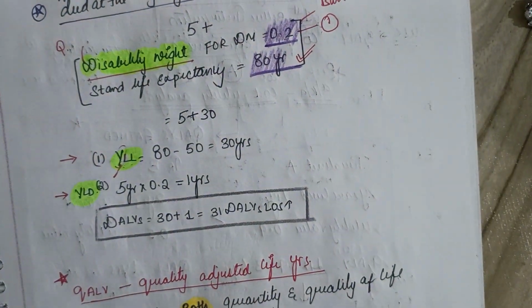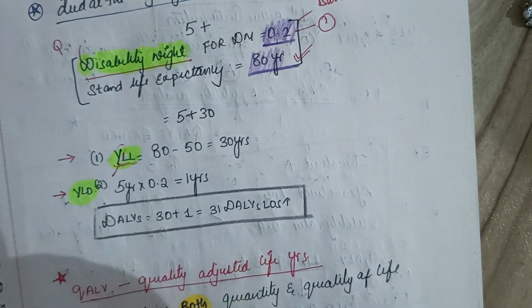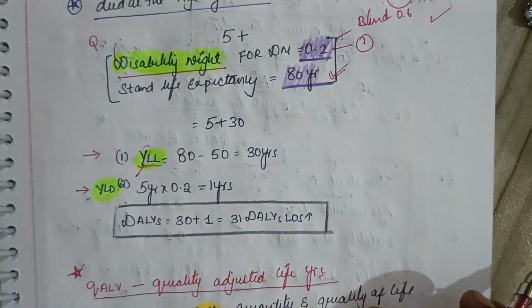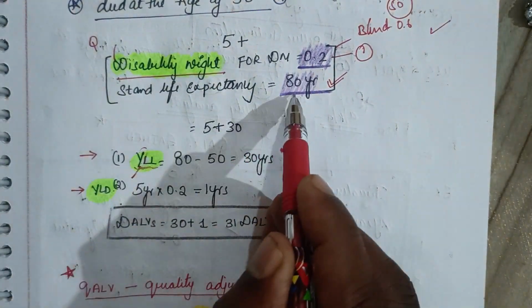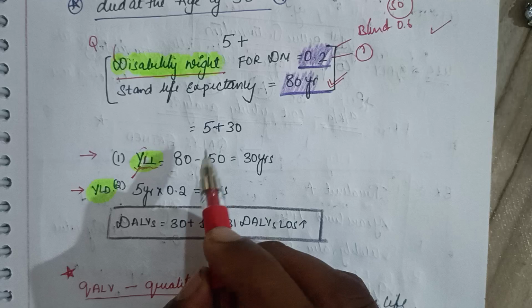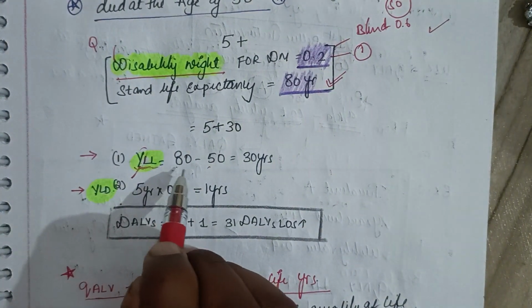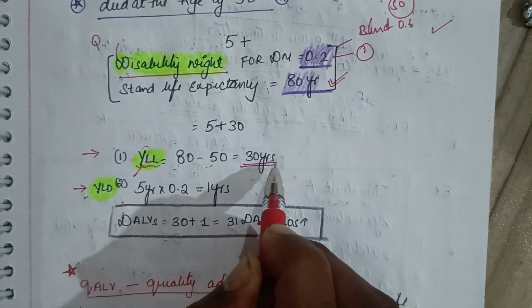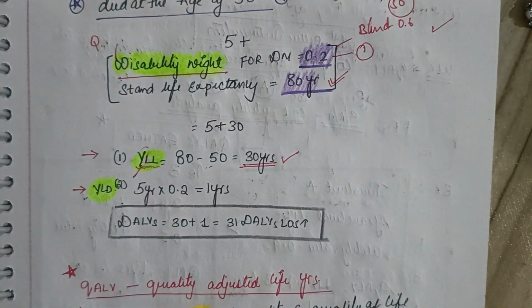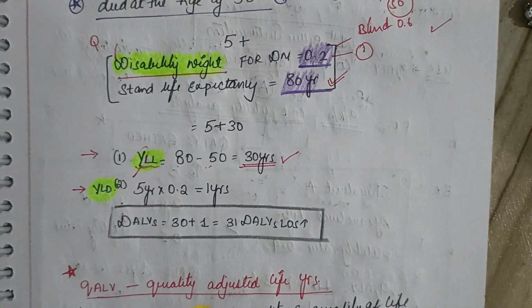Now, how many years of life are lost? When I consider the standard life expectancy is about 80 years and this patient died at 50, can I tell 80 minus 50 is 30 years? There is a loss of 30 years for the patient because of diabetes, which was found at the age of 45.